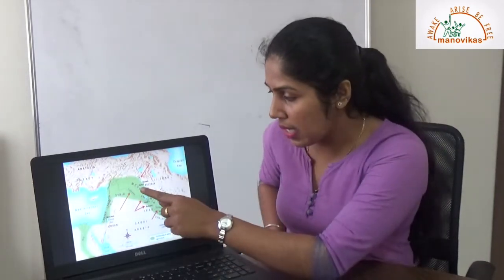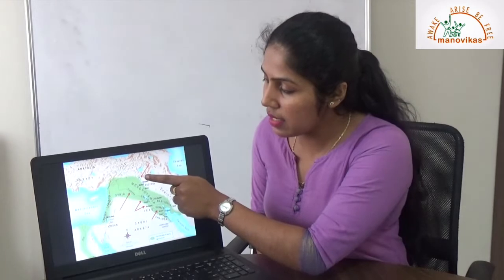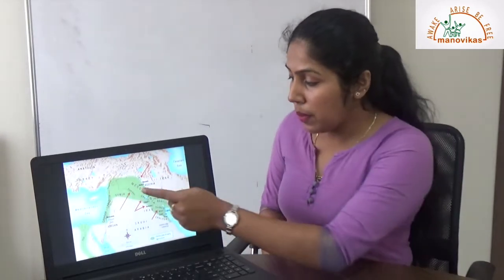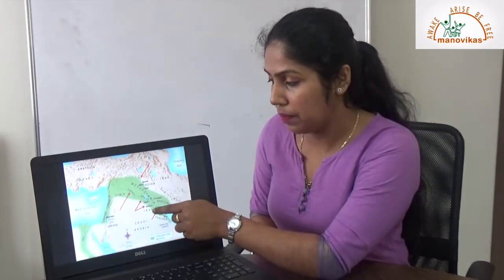Now this is a map that shows you where Mesopotamia is. If you see, this particular region is Mesopotamia, and we have River Tigris and River Euphrates. Because it was ruled by the Sumerians, they also came up with a place called Sumer.